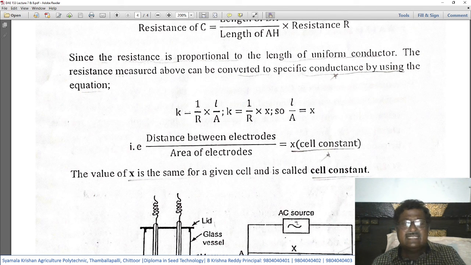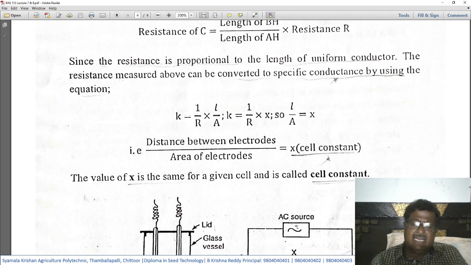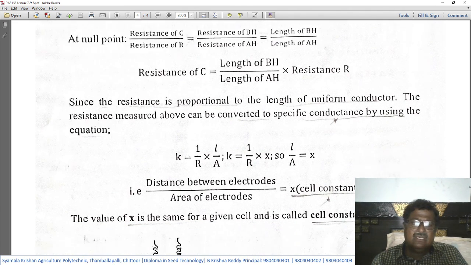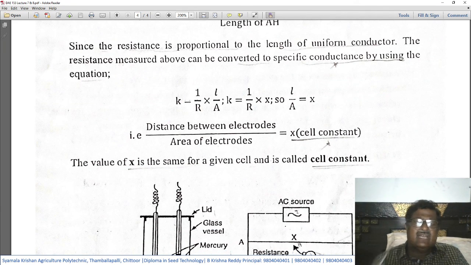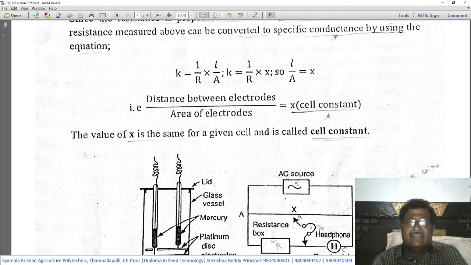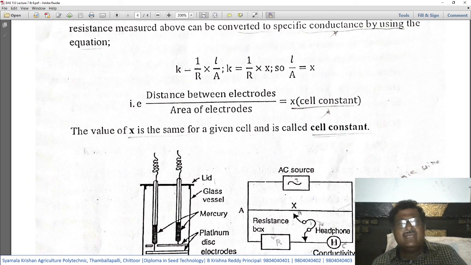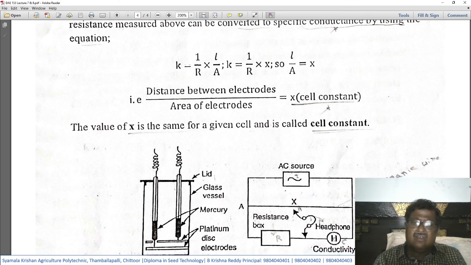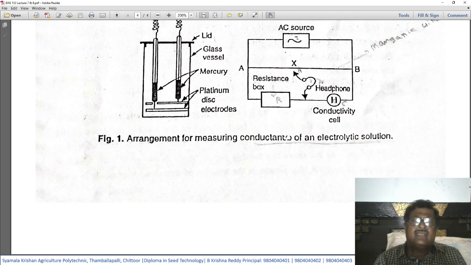That is the distance between the electrodes divided by the area of the electrodes. These are the platinum electrodes. So distance between the electrodes divided by area of the electrodes, X, is the cell constant. The value of X is the same for a given cell, and it is called the cell constant. This figure I think we already explained.